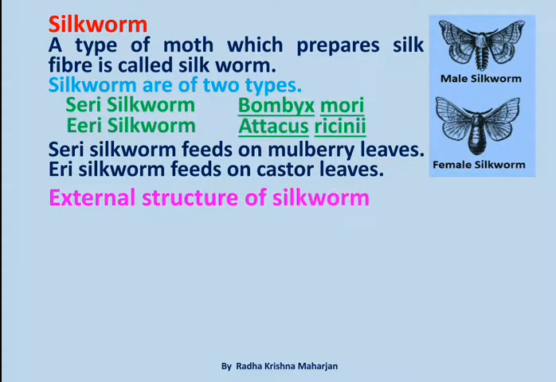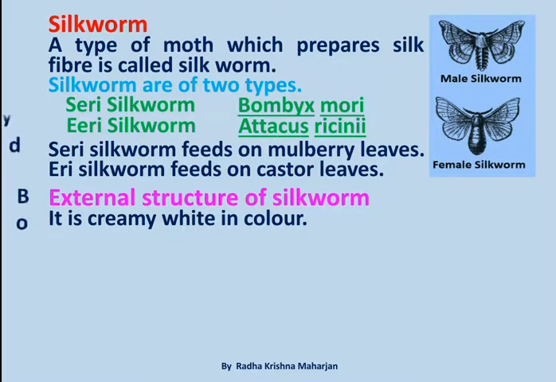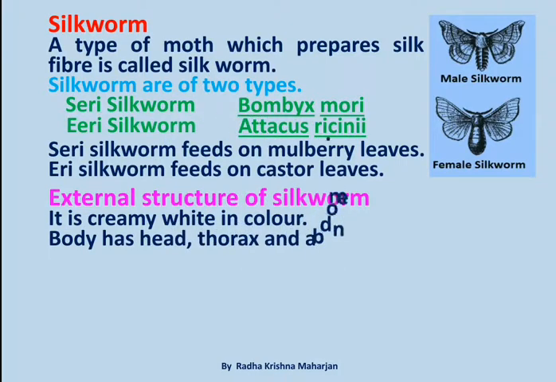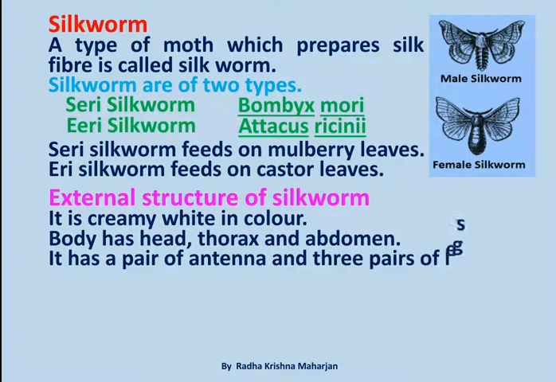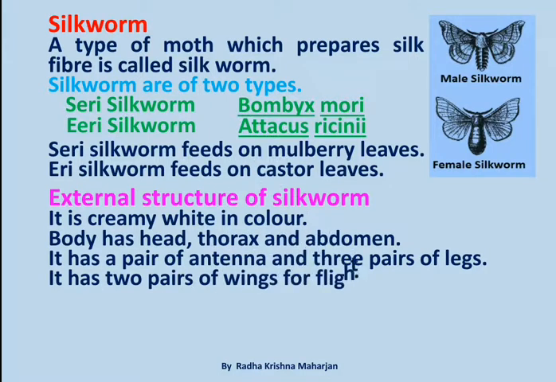External structure of silkworm. It is creamy white in color. Body has head, thorax and abdomen. It has a pair of antennae and 3 pairs of legs. It has 2 pairs of wings for flight.